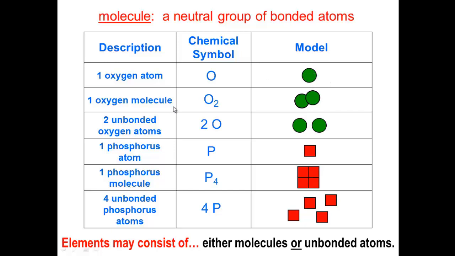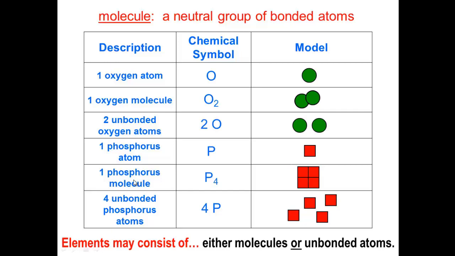One oxygen molecule, O2, are two identical atoms bonded together to form one oxygen molecule. Two unbonded oxygen atoms, 2O, are two separate balls, and one phosphorus atom, P, is like only one rectangle.